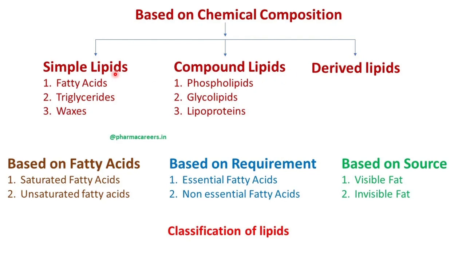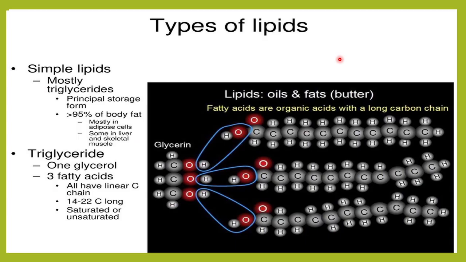Based on the chemical composition, the lipids are classified as simple lipid, compound lipid, and derived lipids. So simple lipids would be your fatty acids, your triglycerides, and your waxes. The compound lipids would be your phospholipids, glycolipids, and lipoproteins. The derived lipids would be your ketones, etc. Triglyceride is a simple lipid, and it is the principal storage form in our body, and 95% of the body fat consists of this triglyceride. Most of this triglyceride is stored in the adipose cells. Some of them are stored in the liver and in the skeletal muscles.